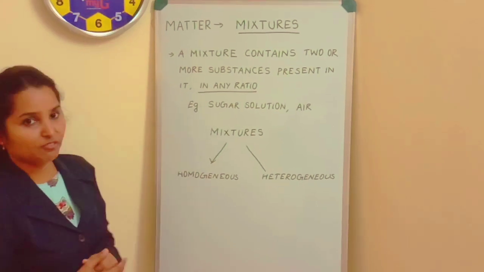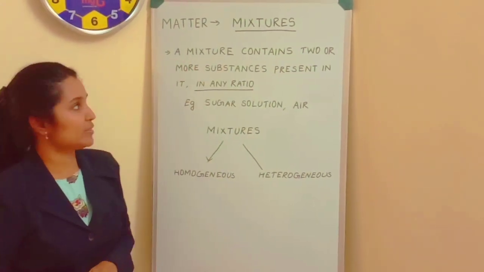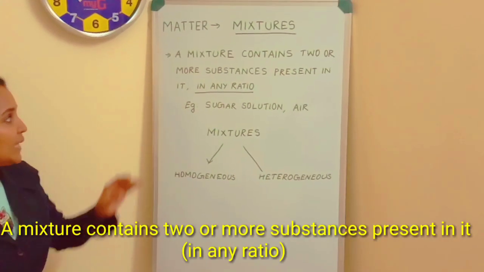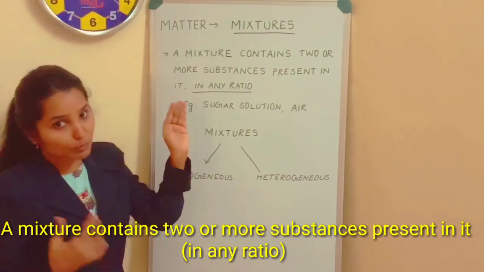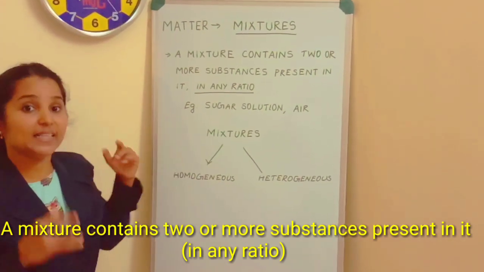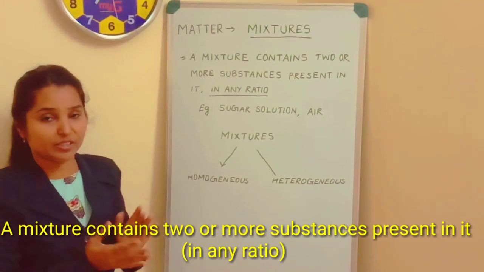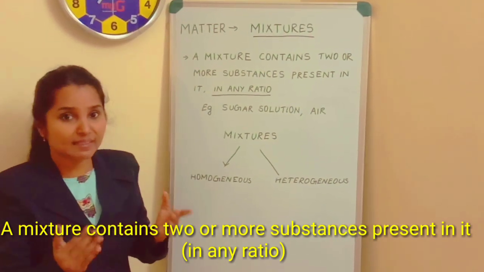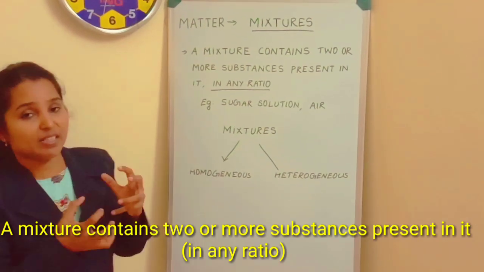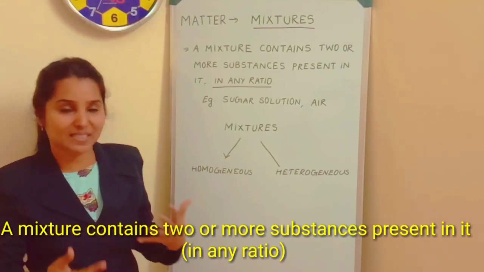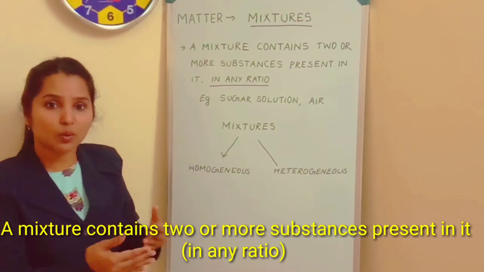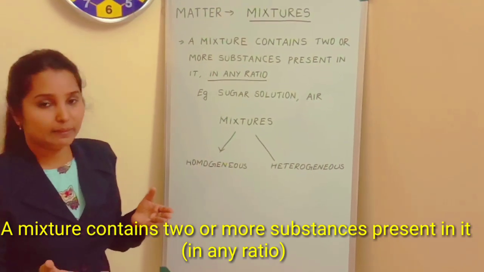Another classification of matter, that is mixtures. What are mixtures? A mixture contains two or more substances present in it in any ratio. That is important. It does not have a fixed ratio. It does not have a fixed percentage of composition. In any ratio, its constituents can be present in it. So, in that case, we call that particular matter a mixture.